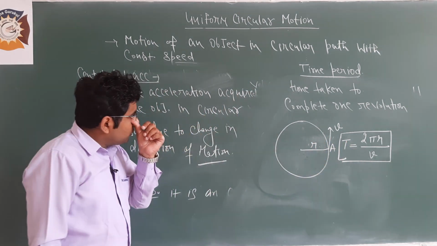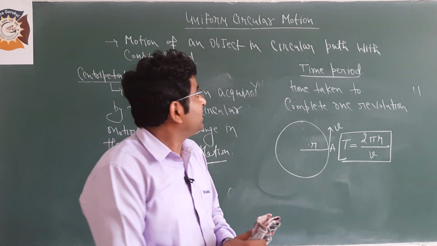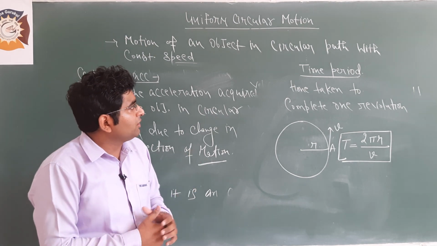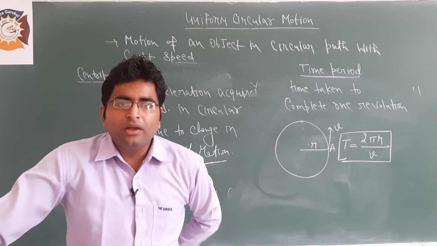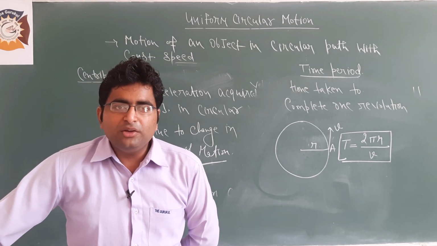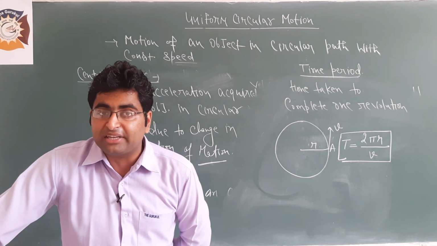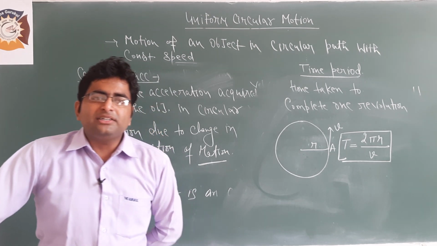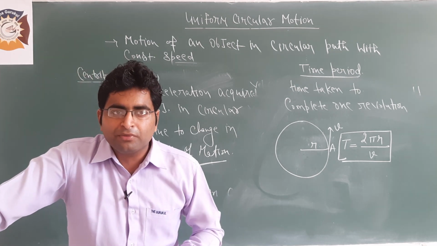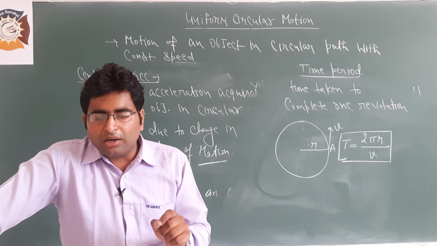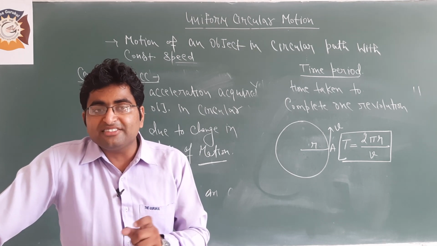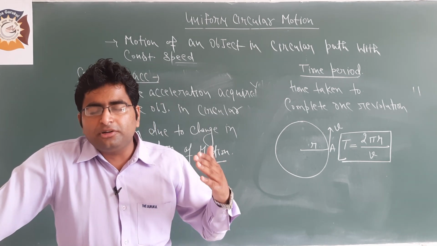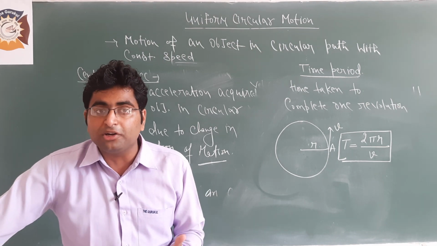Clear? So students, it is all about your concept, that is uniform circular motion. And with this topic, we have completed this chapter. Students, if you remember, in the velocity time graph and distance time graph, I talked about slope. One student has asked that we want more detail about the slope of the graph. The detail about the slope you will study in class 11. But now I am giving some extra description of the slope of graphs, how to calculate the slope of a graph.